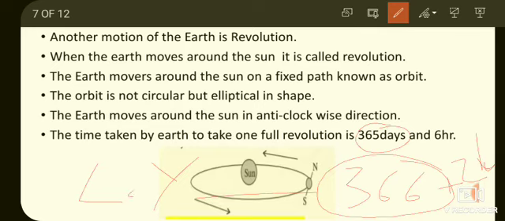When in a year there are 366 days, that particular year is called a leap year. And in which month is that one day counted?